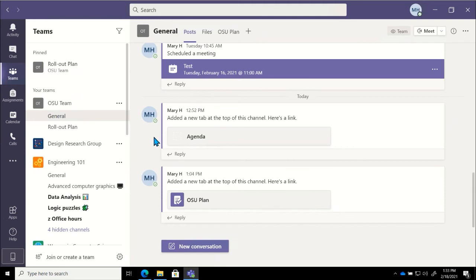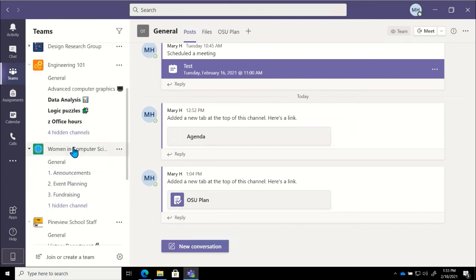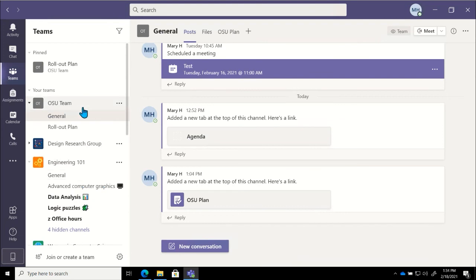However, I can only use it either in the confines of this particular team that I set it up in, or if I was going to use that tag to start a new group message. So I couldn't jump into my Engineering 101 team and try to use that @leaders tag from my OSU team. But what's great about that is different teams might have different groups of leaders. So I would like the ability to set up a leaders tag that is specific to my engineering group, a leaders tag that is specific to my women in computer science group, and things like that. But again, anybody should be able to use that tag as long as they know that it exists.